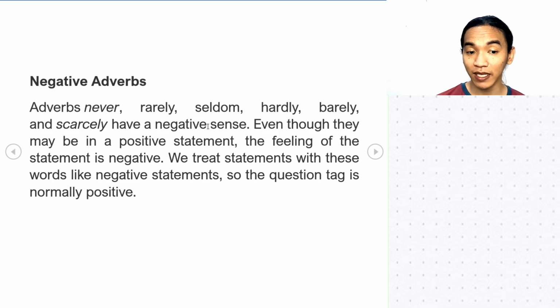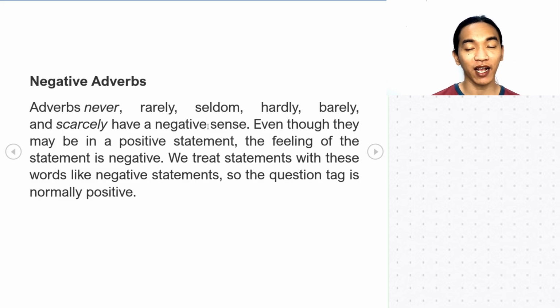So what happens to your tag? So if your statement is negative, then your tag becomes positive. So still consider your auxiliary verb. Okay, don't mind about the negative adverbs, okay, or the adverb. Focus on your auxiliary verbs or even main verb to convert them properly. Okay, they just give a negative sense to your sentence.